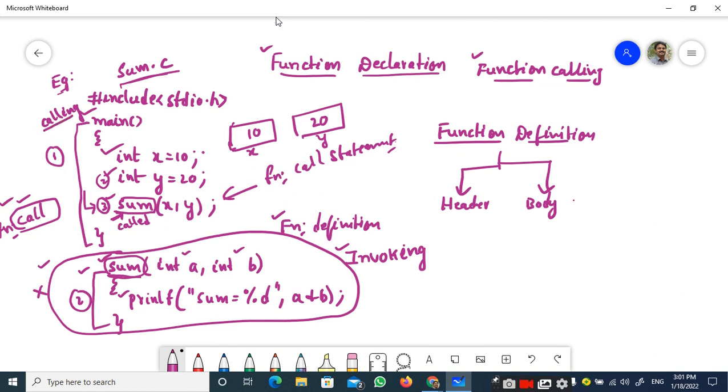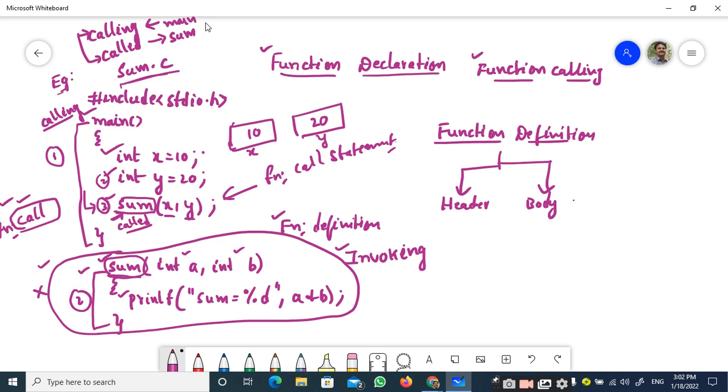So calling function and called function are two more important terminologies we have come across right now. Called function here is sum, calling function here is main, right. So the calling function main is going to call the called function sum with two values x and y.